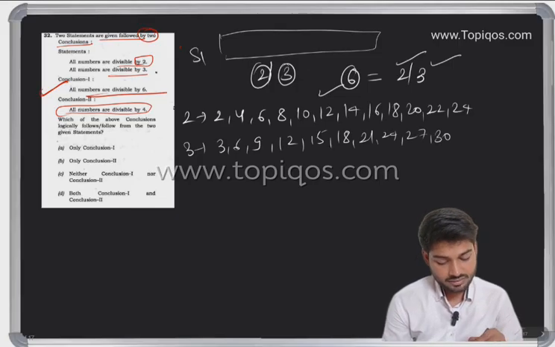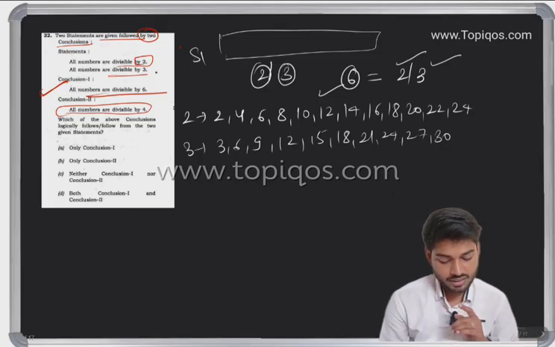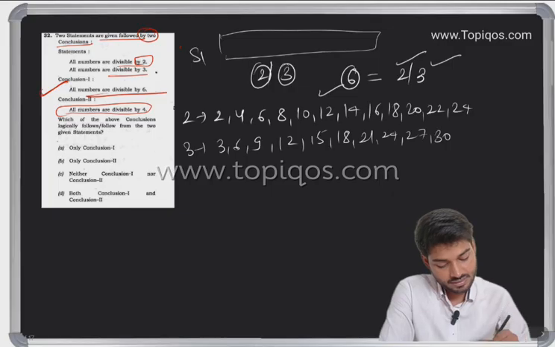So let's take the case of the first statement's conclusion, which is saying all the numbers are divisible by 6. Let me take any number, for example 12. So 12 is definitely going to be divisible by 2, yes, 3, yes, and 6 also.